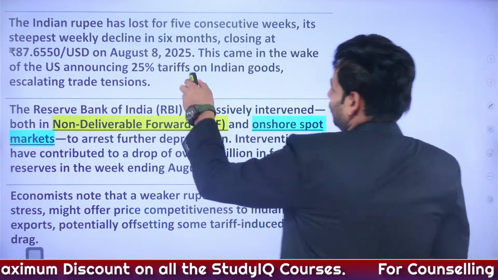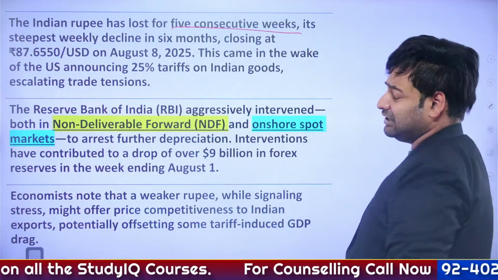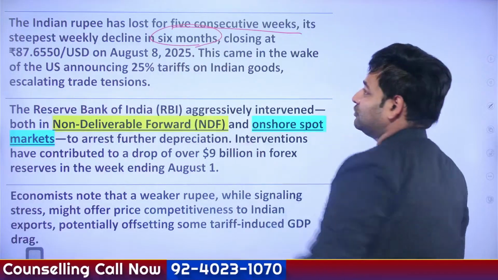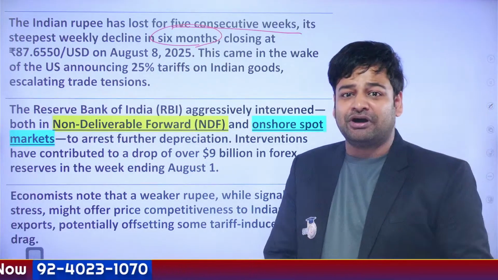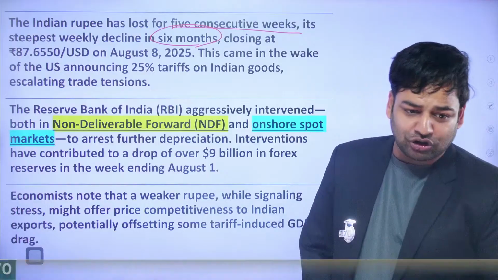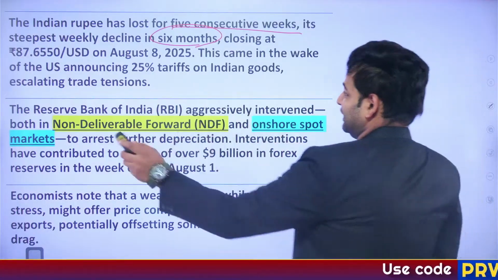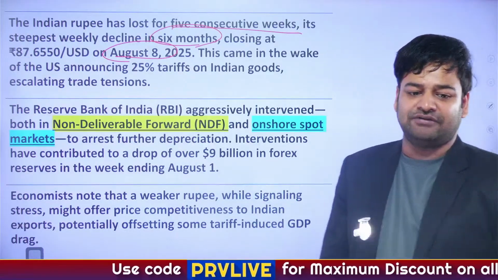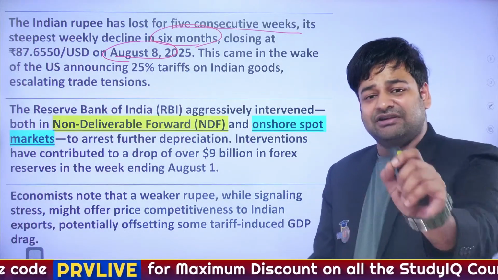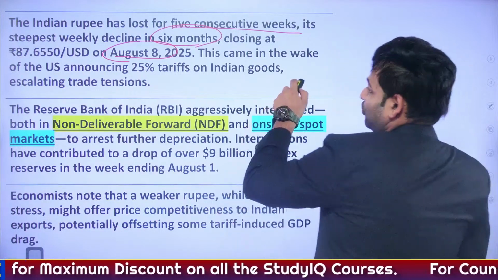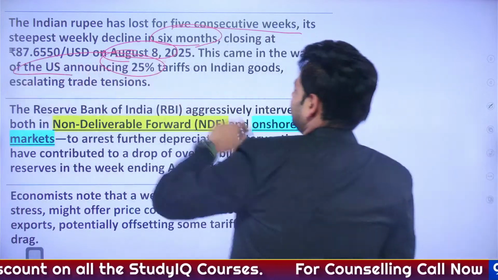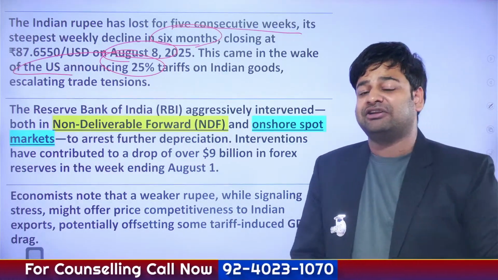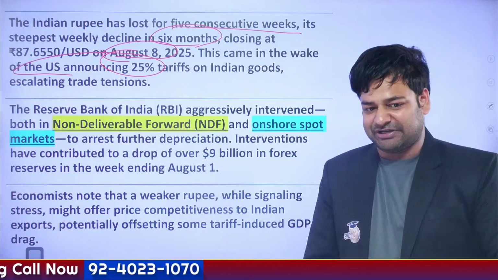So the Indian rupee lost for 5 consecutive weeks, its steepest decline in 6 months, closing at rupees 87.6 per $1, right? This was recorded exactly yesterday, that is on 8th of August 2025. And this came, once again, the reason remains the same. This came in the wake of the US announcing 25% tariffs on Indian goods. That has escalated the trade tensions, the global trade tensions, basically, right?